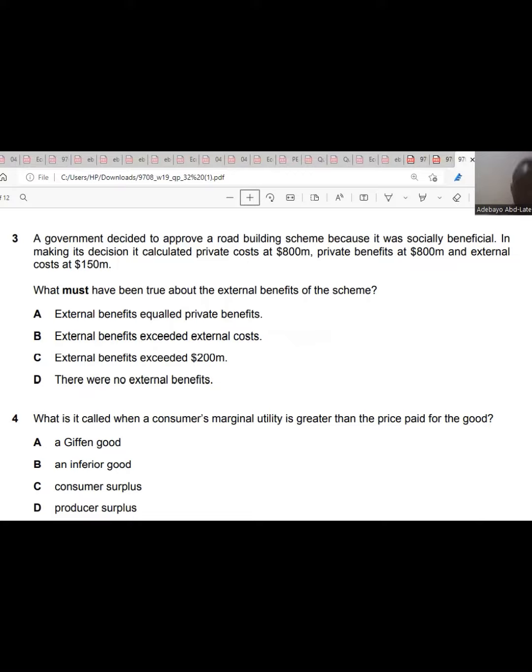There was no external benefit. There would have been external benefit because they said it is socially beneficial. So that is social benefit. And how do we get social benefit? We get social benefit when our external benefit exceeds our external cost. So that means the answer is B, question 3. So external benefit exceeded external cost. Remember, external benefits are benefits to third parties based on the actions of individuals. And external cost is the cost to the third party as a result of the action or inaction of individuals or firms or the government. So the answer is B.